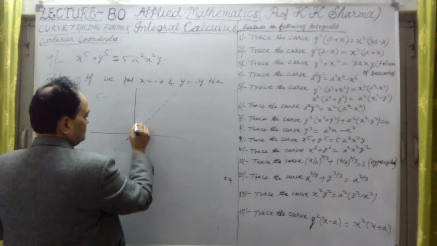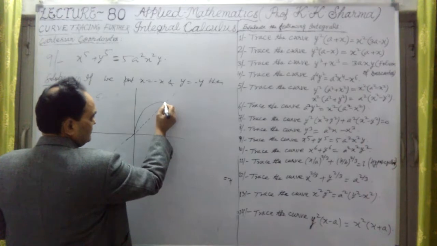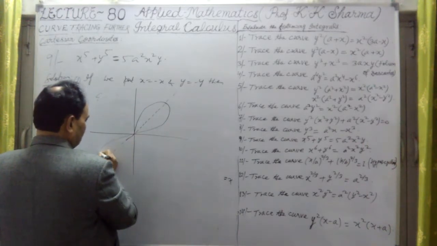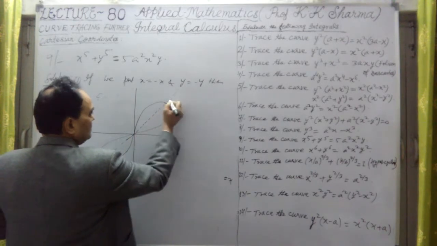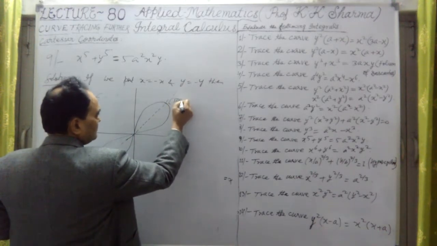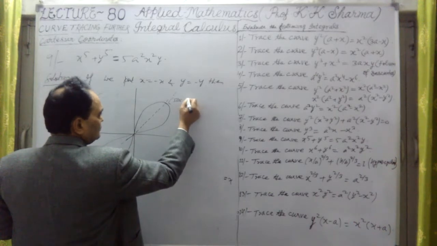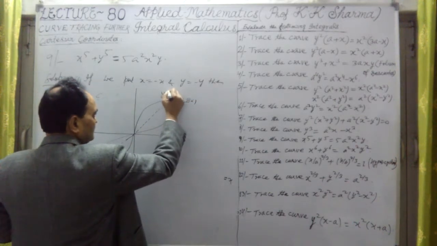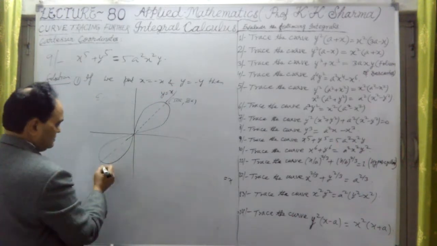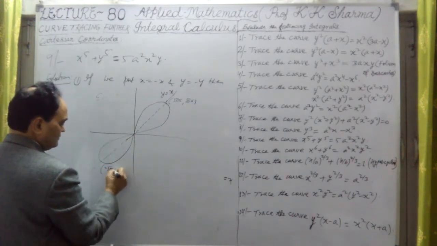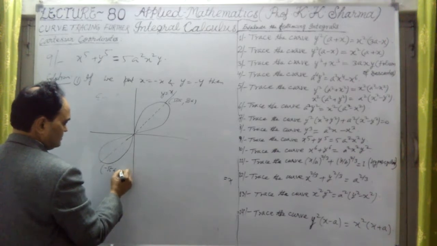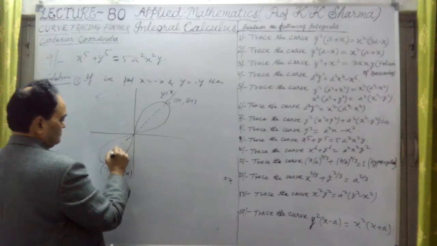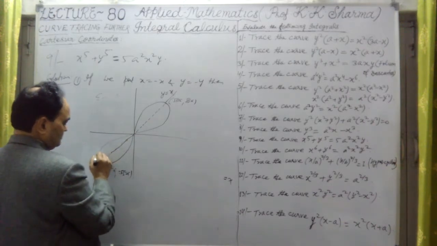Okay, and this curve is passing through a point here, which I'll define as root 5a. Here the value is root 5a plus root 5a. Both values are the same because y equals x, this is the line y equals x. And here it is minus root 5a, minus root 5a. x is also negative, y is also negative. So this is the point here.